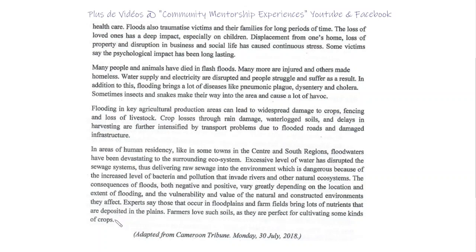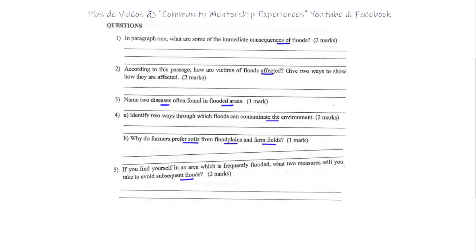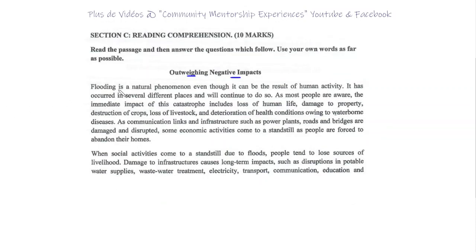Okay, so I don't have time, that's why I'm reading fast. And it's a video, you can watch it again if you miss a certain number of points. Okay, let's move to the answers. Question 1. What are some of the immediate consequences of flood? I think if you go back to the text, we define flood.